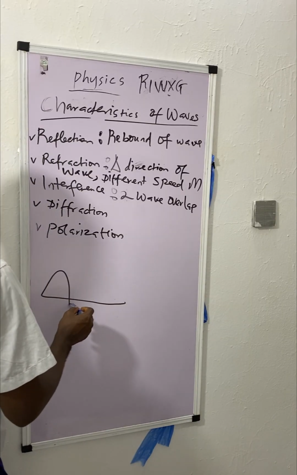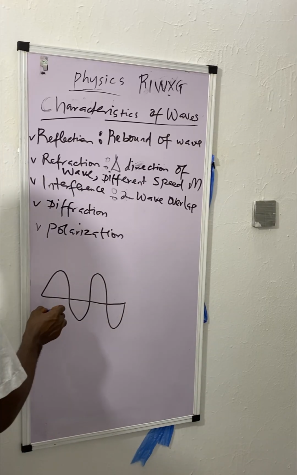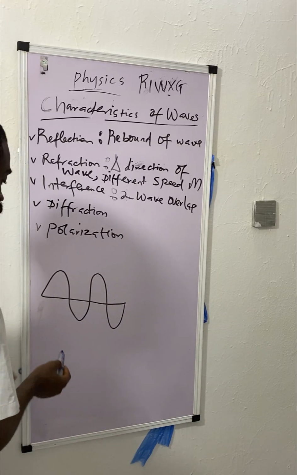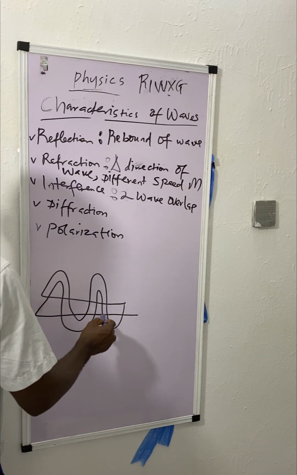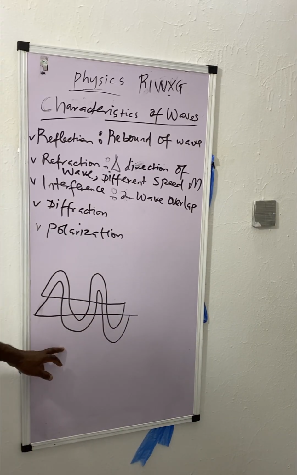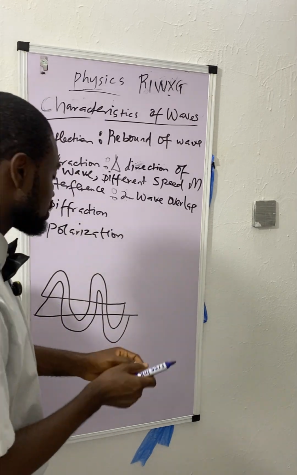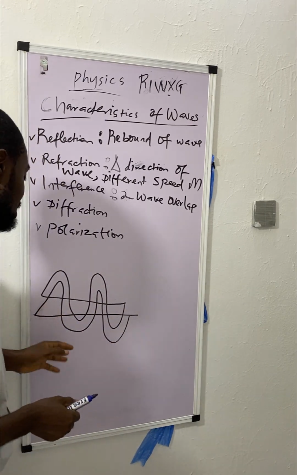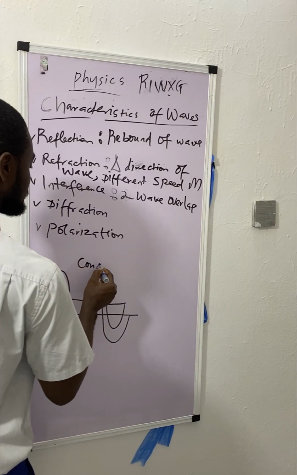This one is one wave. In the same waveform again, you still see another. This one is still another waveform. Two waves. This one is interference. Two waves meet and overlap because they are moving towards the same direction at the same velocity. This is called constructive interference.